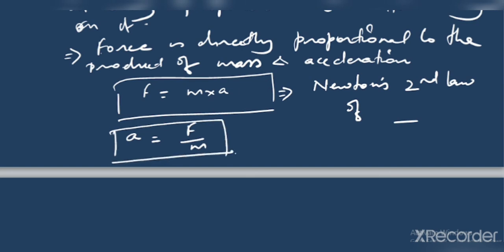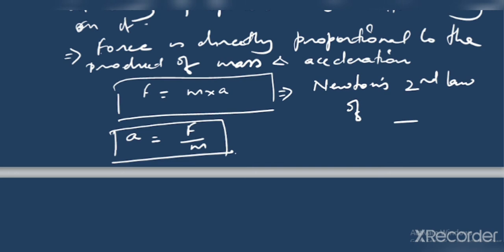So now you can see there is a relation between force and momentum, which we have already seen, that rate of change of momentum is directly proportional to the applied force. And also there is a relation between acceleration and force: force is directly proportional to the product of acceleration and mass of the body.